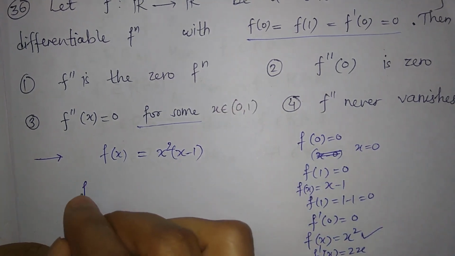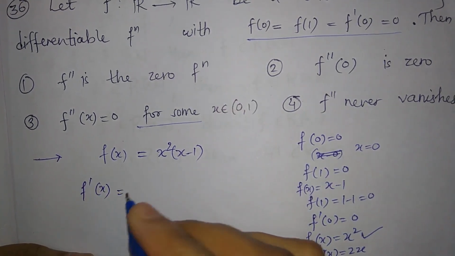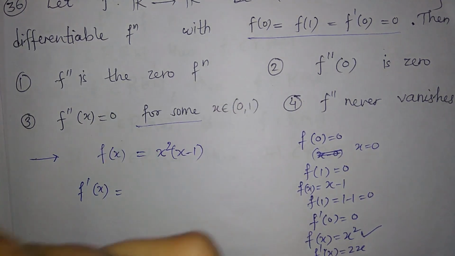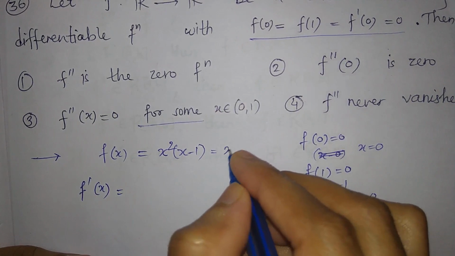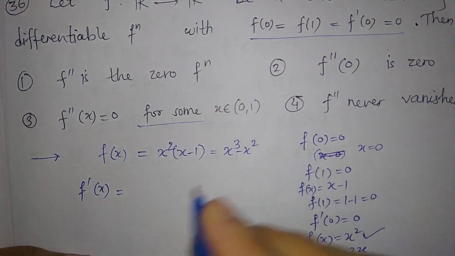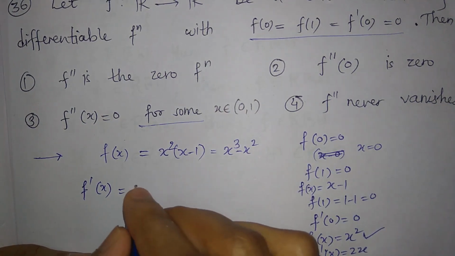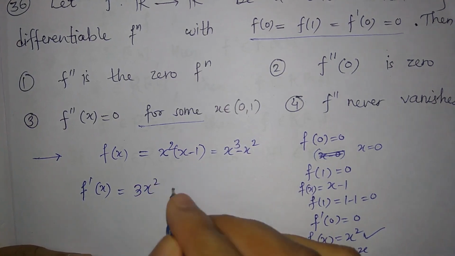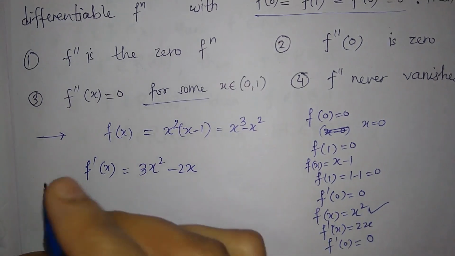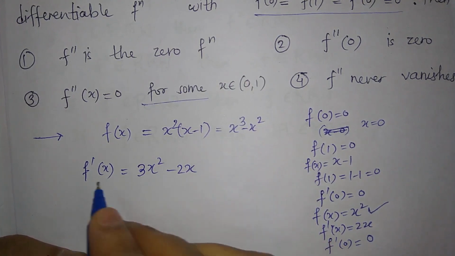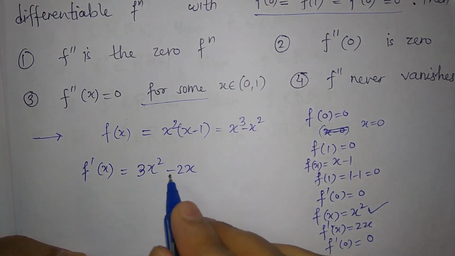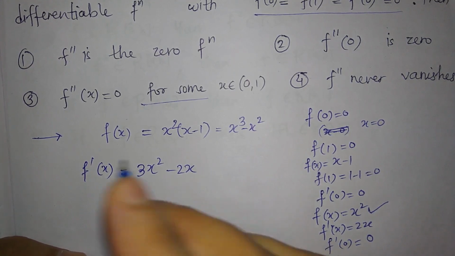So let us just calculate f dash of x, because the question is about f double dash of x. Simplify this: f of x is just x cube minus x square, right? So f dash of x is 3x square minus 2x. You can check that f dash at 0 is equal to 0 minus 0, which is 0.